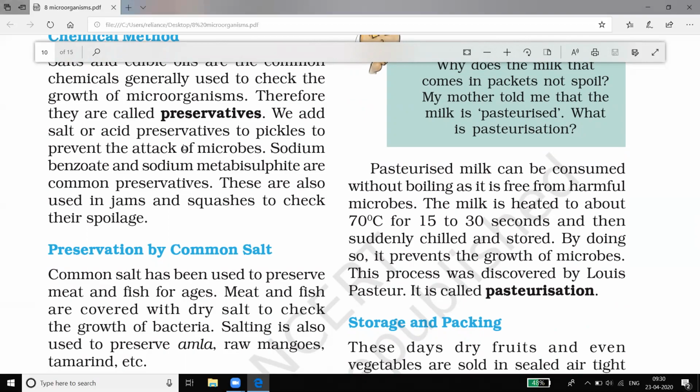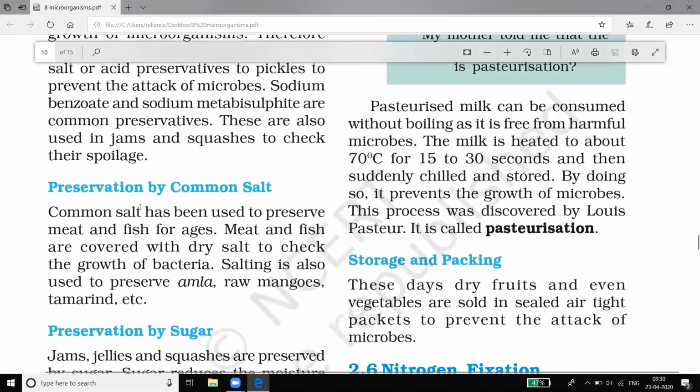Then there are chemical preservatives like sodium benzoate and sodium metabisulfite. See here, sodium benzoate and sodium metabisulfite are used as common preservatives in pickles. In some liquid foods, they are used as a preservative. In jam and squashes, they are mainly used to check spoilage.